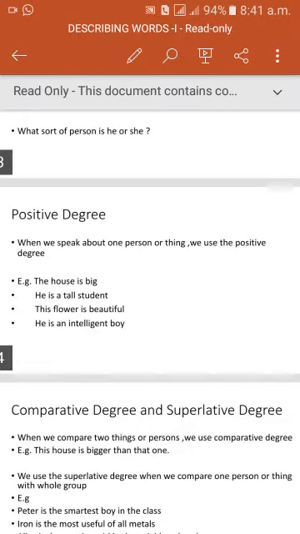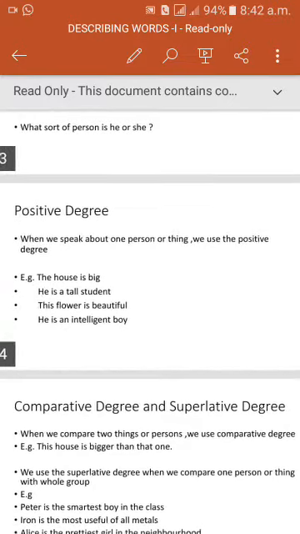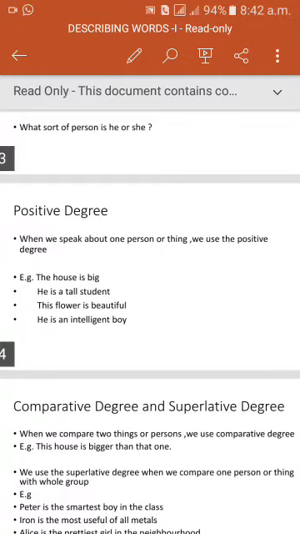So adjectives are used in 3 degrees: positive degree, comparative degree, superlative degree. In positive degree, we don't make any comparison, just we describe the quality or qualities of that person, place, thing, objects, etc. That place is known, that person's name is known.